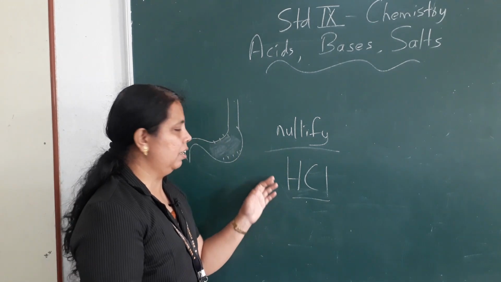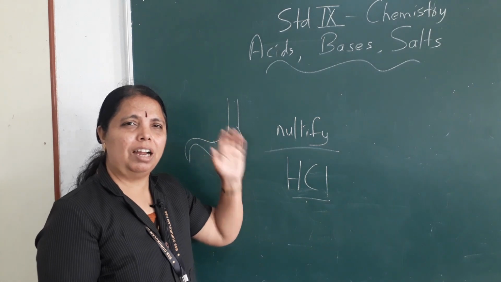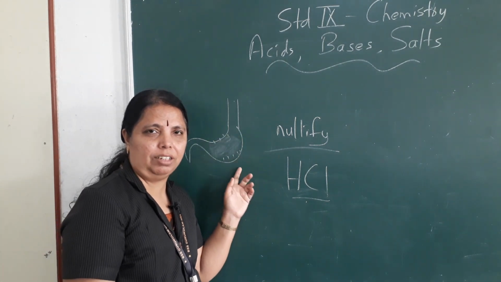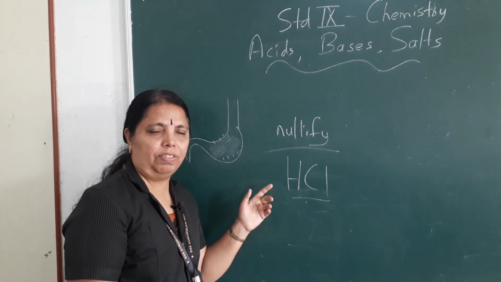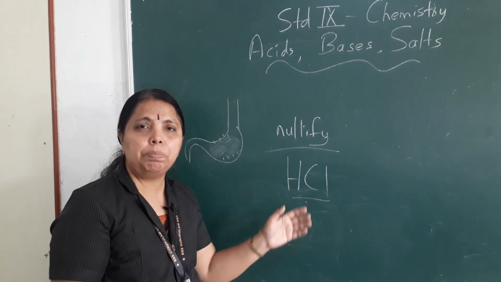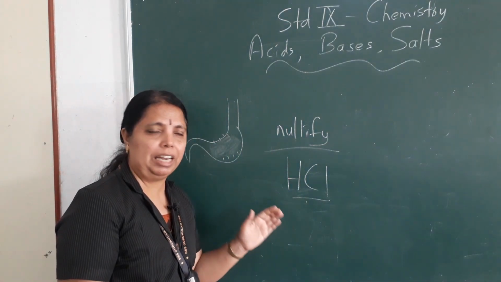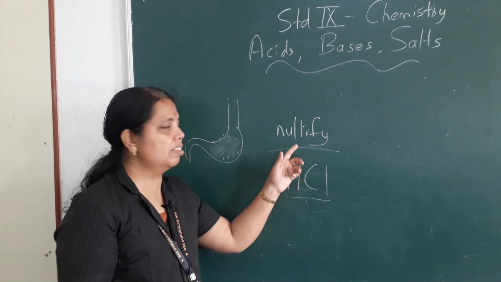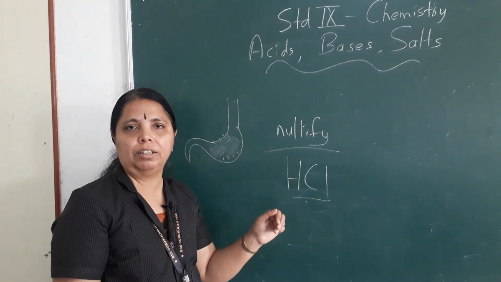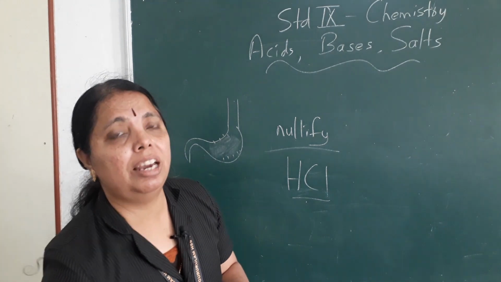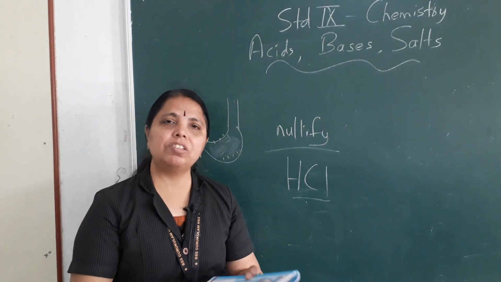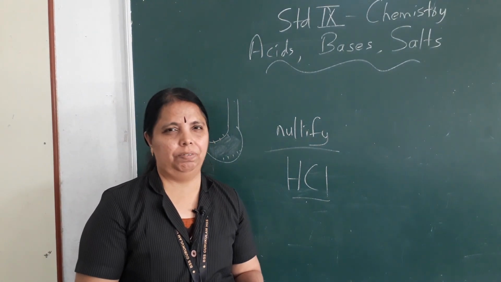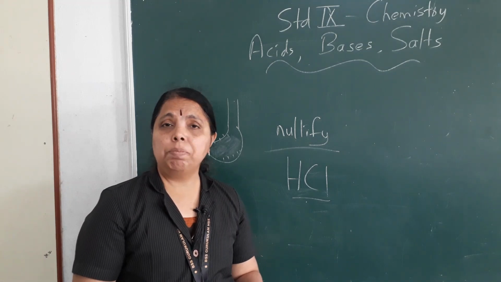When our stomach starts showing signs of acidity, we consult a doctor, and the doctor prescribes antacids so that the acidity in our stomach is nullified. Is it clear? Okay. Similarly, in the case of soils also, some soils are really acidic, and some crops only need acidic soil to grow.